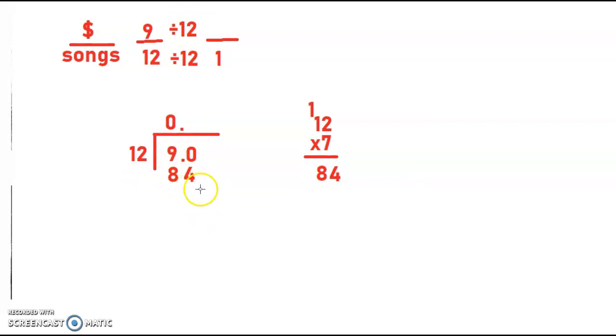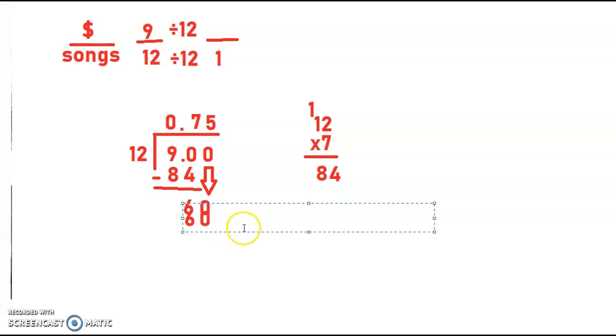Alright, so I'm going to subtract. 90 minus 84 is 6. And I'm not done. I need to add another 0 and bring that down. And so now I get 60, right? Oh, you know what? I forgot to write my number up here. Sorry about that. So I did 12 times 7 equals 84. So now I have 60. And 12 times what equals 60? That's going to be 5. And 60 minus 60, as we all know, is 0. So we are officially done with this bad boy.